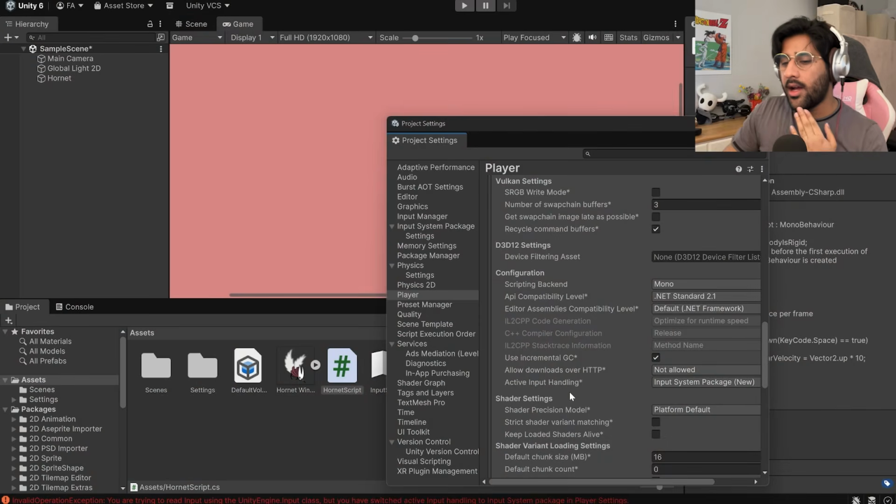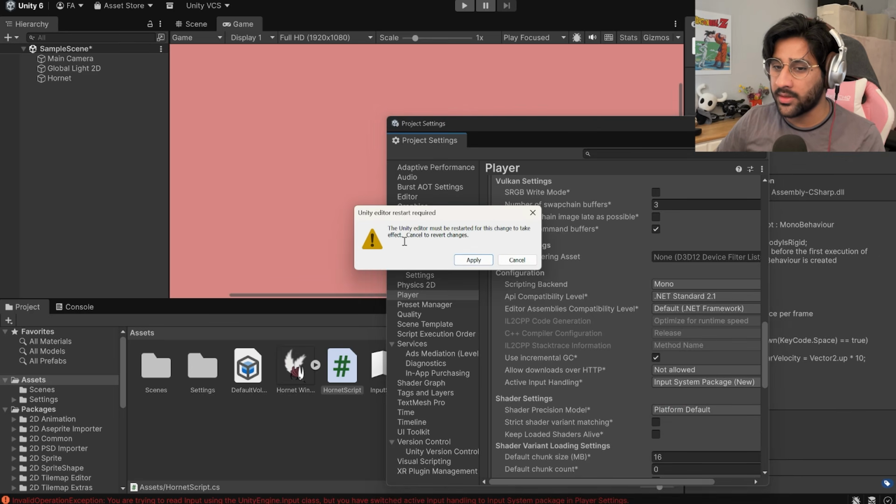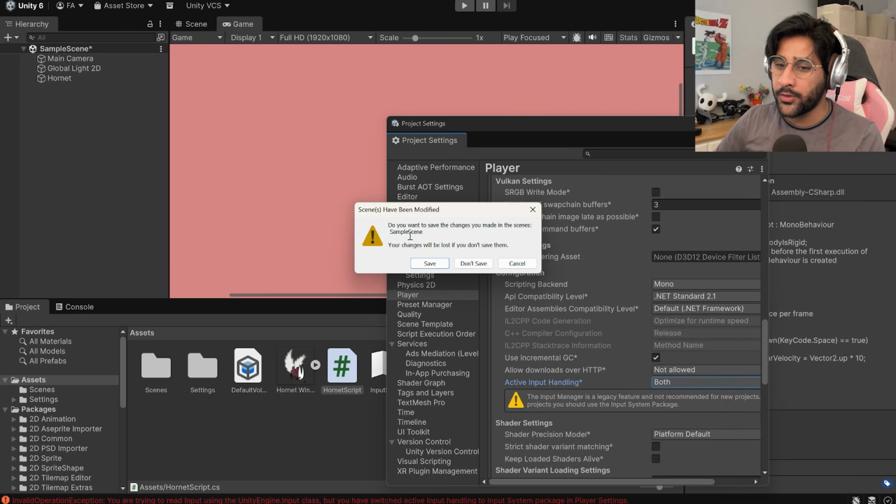This is bullshit. So it turns out I have to change this setting. Unity has a new input system now, and what I'm using is the old input system. So it's set to new, and I have to set it to both, so it detects both old and new. The Unity editor must be restarted to... Of course it does. Of course it does. Fine, whatever. Do you want to save the changes to make sure the scenes... Yes, please save all my changes.